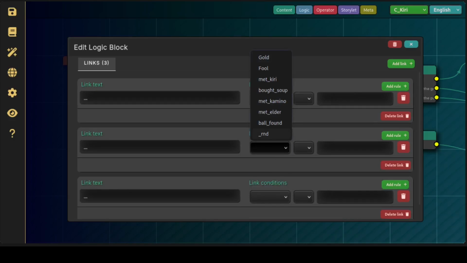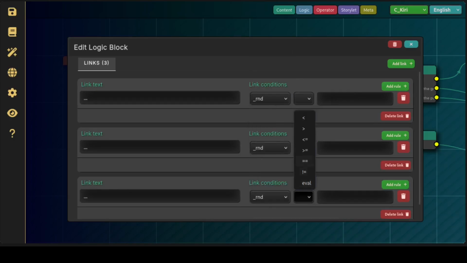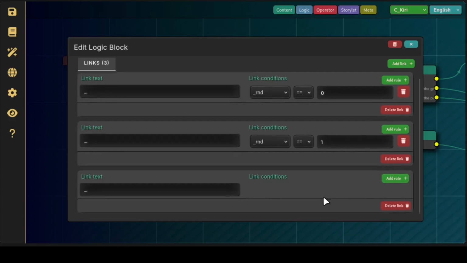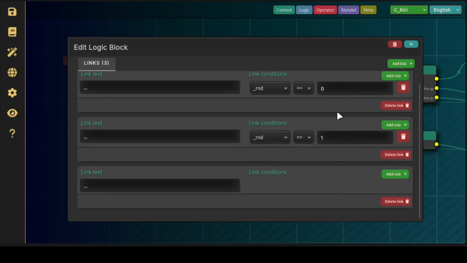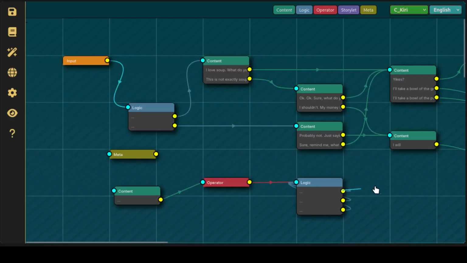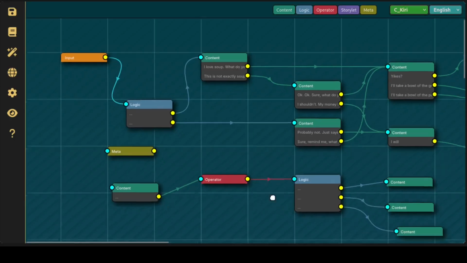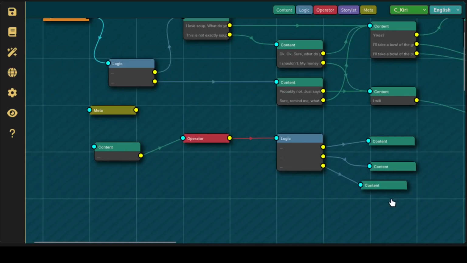Okay, random equals, I should just default to equals, it's really what I use most of the time. Again, your mileage may vary, so if it's 0 it goes to that one, if it's 1 it goes to that one, and actually, you know what, let's just not have something there. Yeah, else it goes to that one. So yeah, random content. And that I think is very handy.